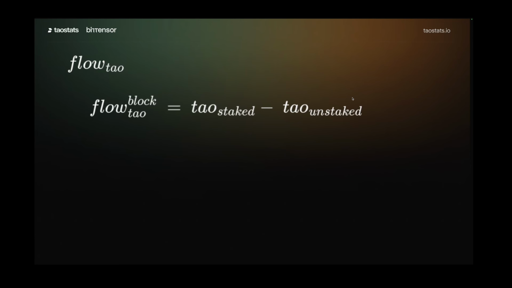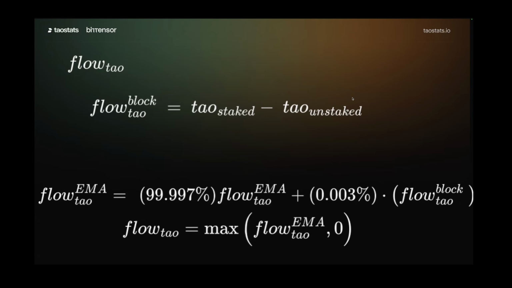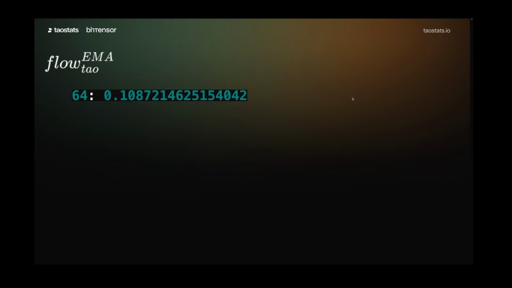In November, we changed the way emission flows into subnets. It's based on the tau flow. And every block, you can measure how much tau was staked in, how much was unstaked, and that's your flow per block. To simplify this, and to make it less chaotic, we use an exponential moving average with a half-life of 30 days. So that's what the formula looks like. And we say flows can't be negative. So if you have a negative flow, you just have 0 emission.